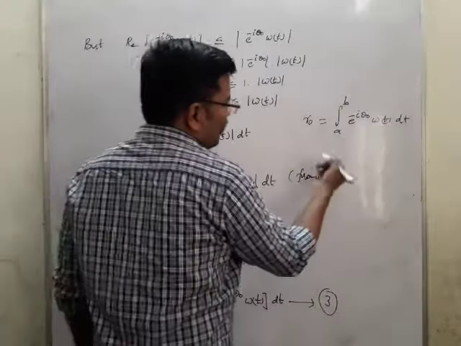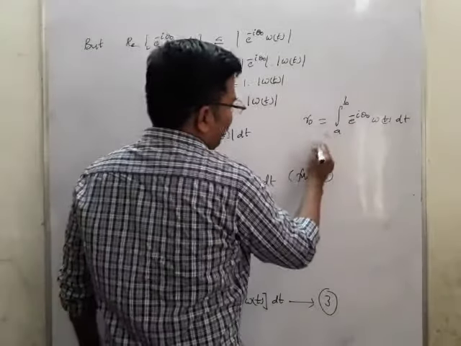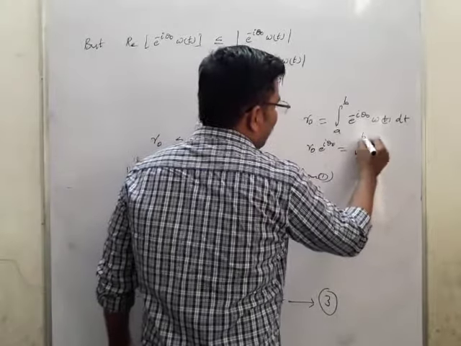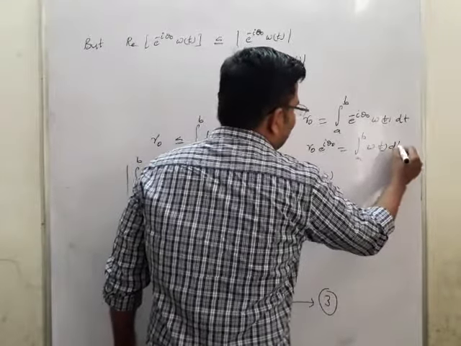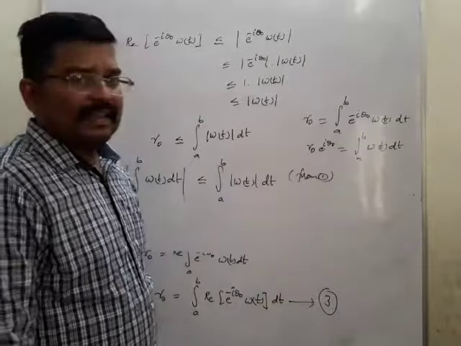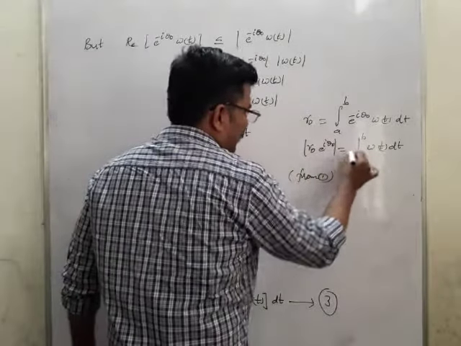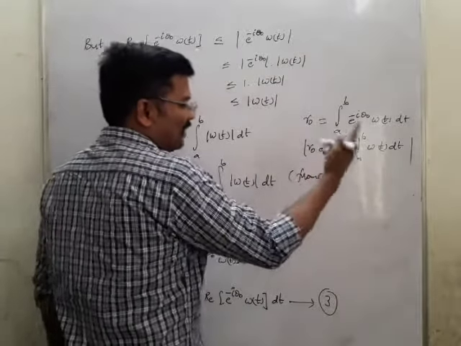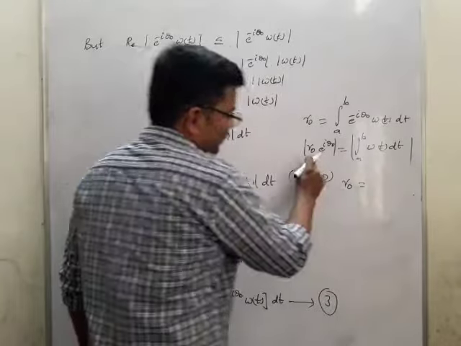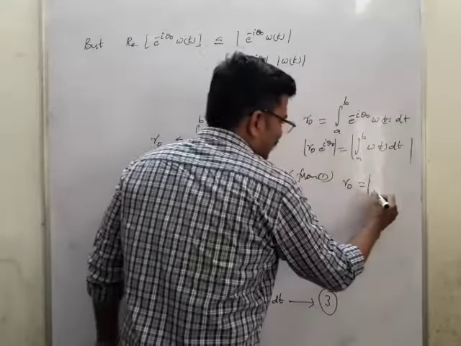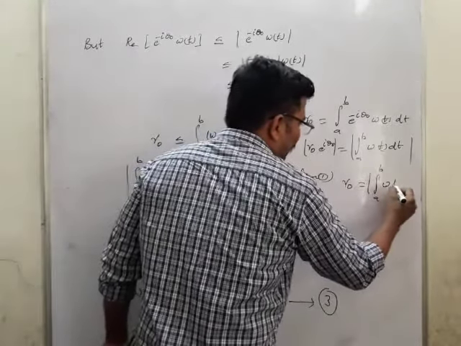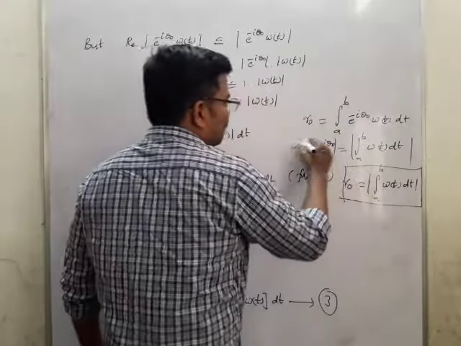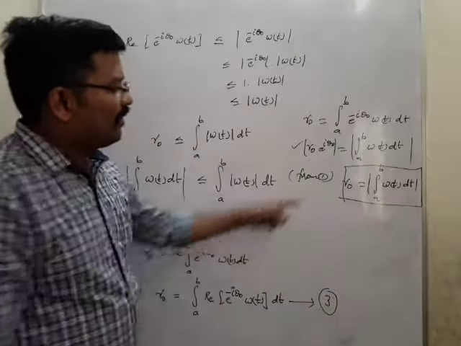So if you take mod on both sides, if I write like this, r naught e power i theta naught is equal to integral a to b w of t dt. This we have chosen first, starting in equation 1. So if I take mod on both sides, e power i theta naught is nothing but 1. So r naught is a real number, so I am writing it as r naught. That is mod of integral a to b w of t dt. Now this is what we get from 1.